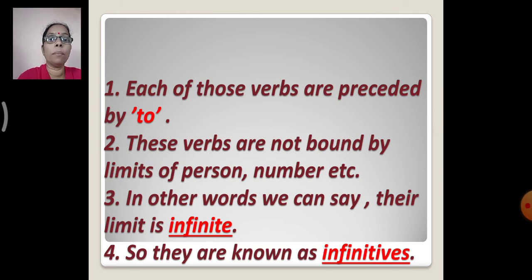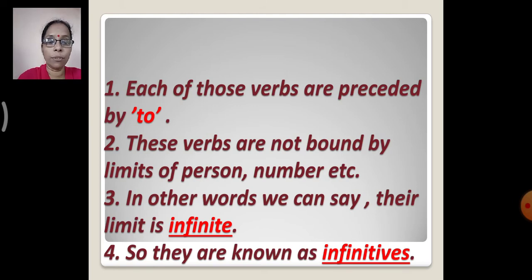These words are not bound by limits of person, number, etc. As we have learnt, finite verbs are bound; they change their form according to the number, person or tense. But these verbs are not bound by limits of person, number, etc. So what does it mean? In other words, we can say their limit is infinite. The limit of these verbs is infinite. So what are they called? They are known as infinitives.